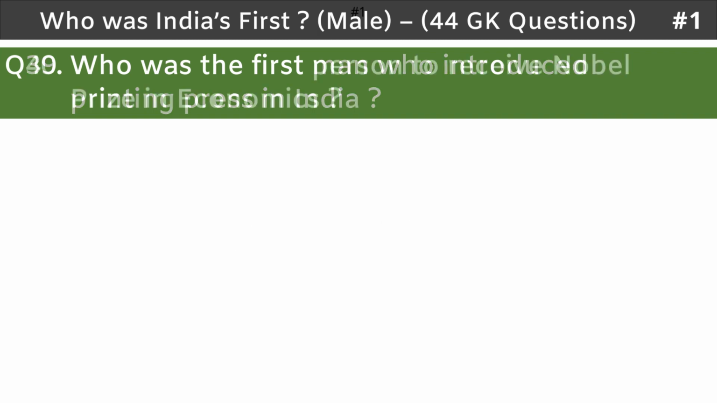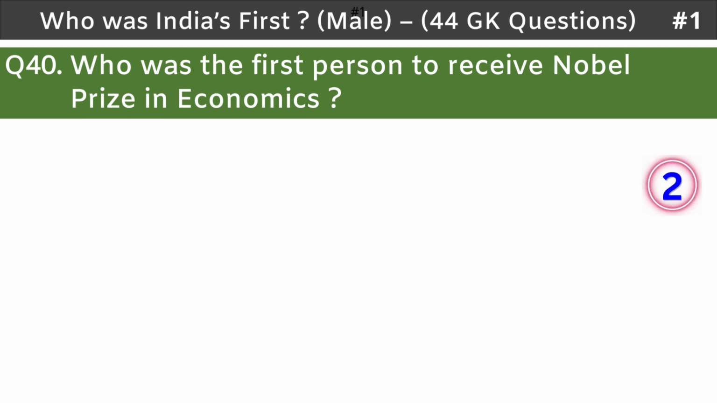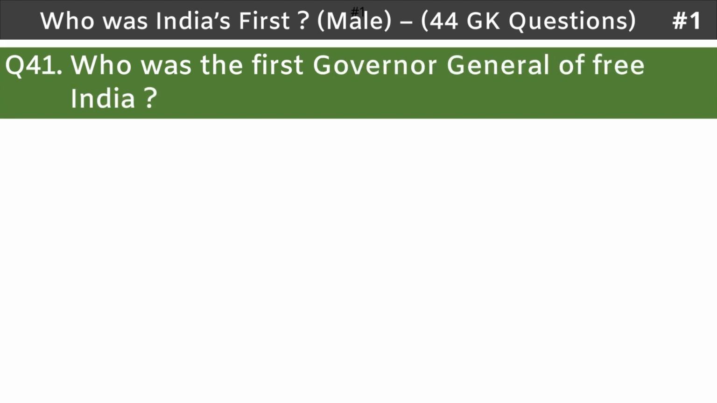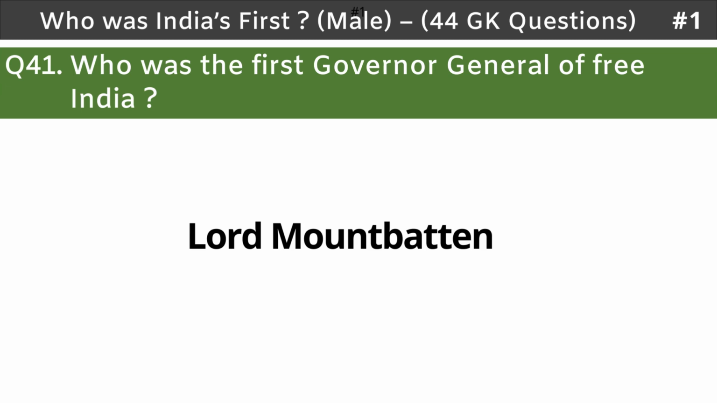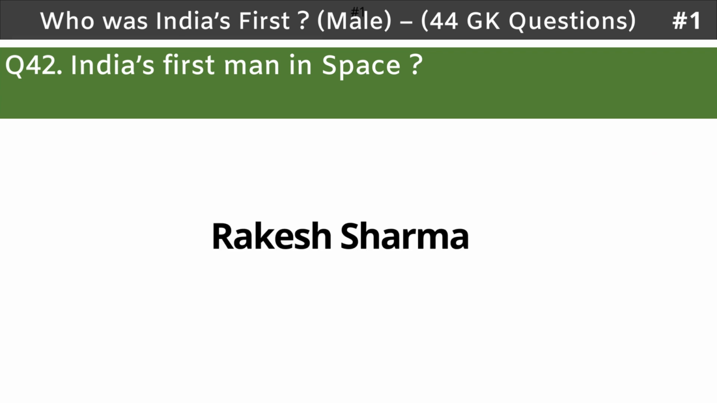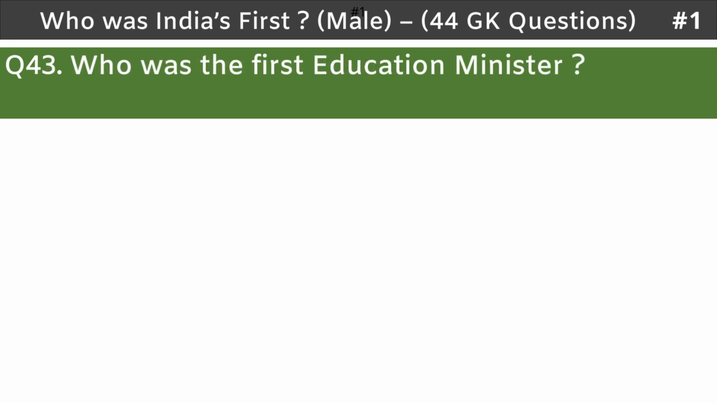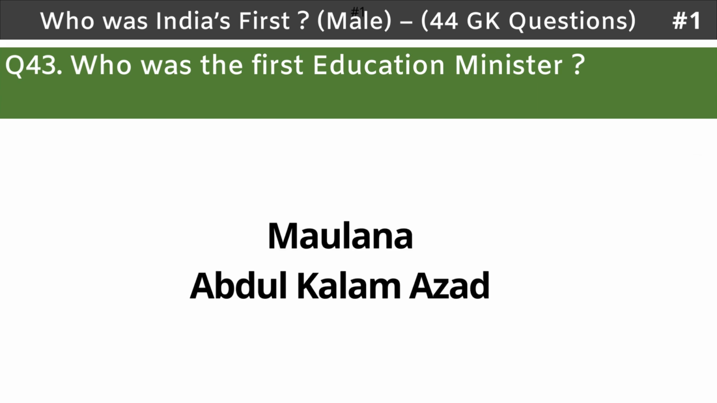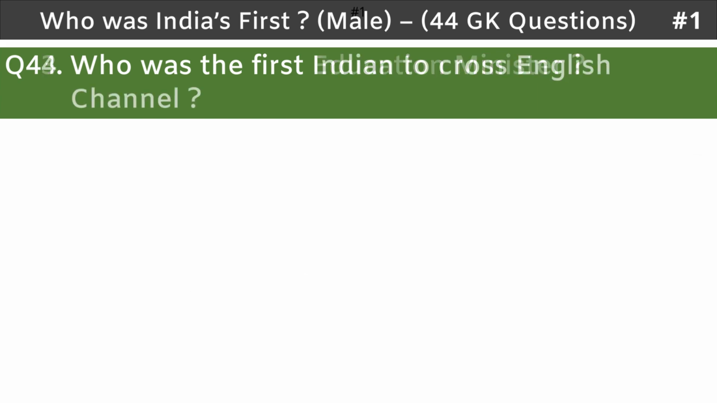James Hickey. Question 40. Who was the first person to receive Nobel Prize in Economics? Amartya Sen. Question 41. Who was the first Governor General of Free India? Lord Mountbatten. Question 42. India's first man in space? Rakesh Sharma. Question 43. Who was the first Education Minister? Maulana Abul Kalam Azad.